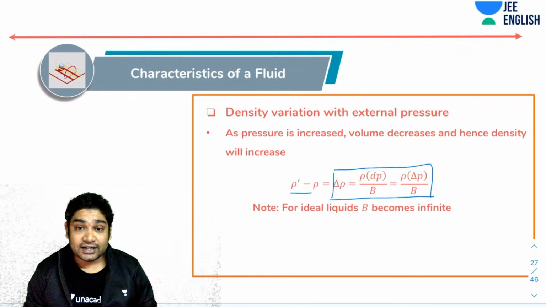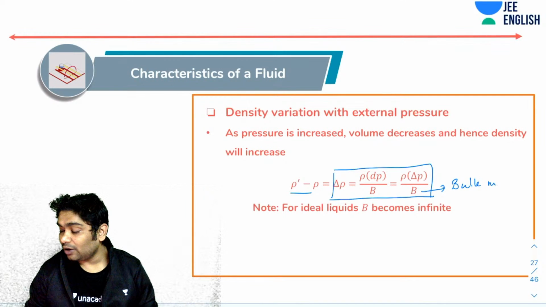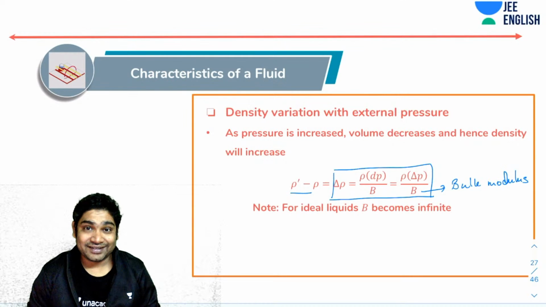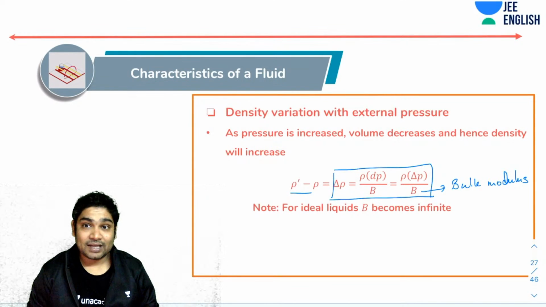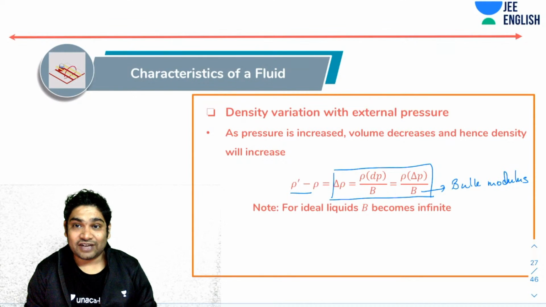Delta rho, which is the change in density, is equal to rho times change in pressure over B, where B is the bulk modulus. Again, I hope everybody knows what bulk modulus is. If you don't, you can wait until we recap solids and all these stresses and strains. So this is the bulk modulus of elasticity.